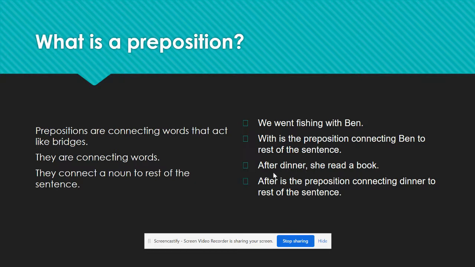Here we have, after dinner, she read a book. So sometimes prepositional phrases can also come at the beginning of a sentence. She read a book could stand as a simple sentence on its own. But we can tag on or connect more information using a preposition. After dinner, she read a book. So after here is the preposition, and it connects the rest of the sentence. So it tells us, when did she read the book?